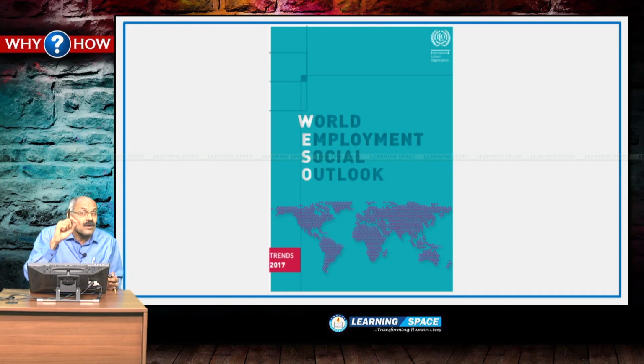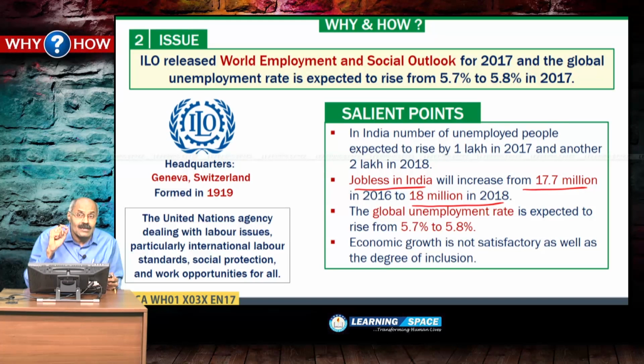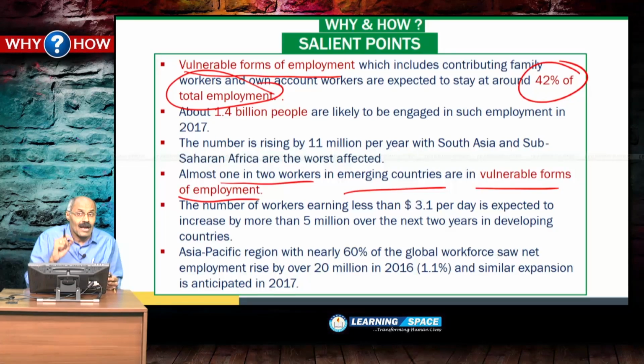So the World Employment and Social Outlook is released by ILO, a Geneva based organization, and vulnerable forms of employment is going to be the real problem the world is going to face. It is pertinent when you look at a country like India, because in India more than 90% of the workers are in the unorganized sector.